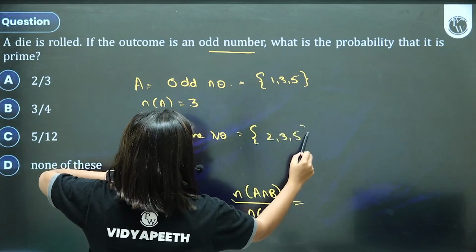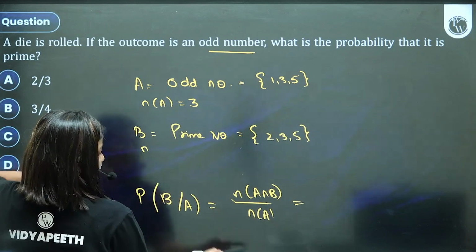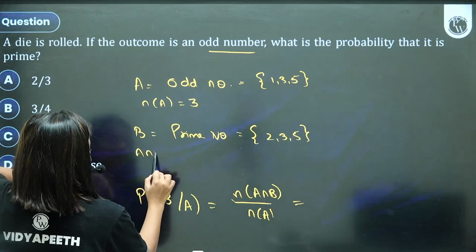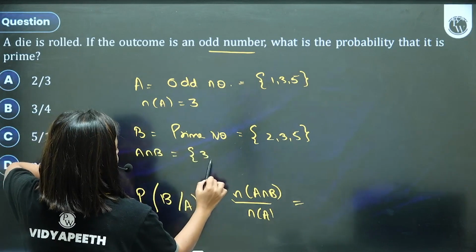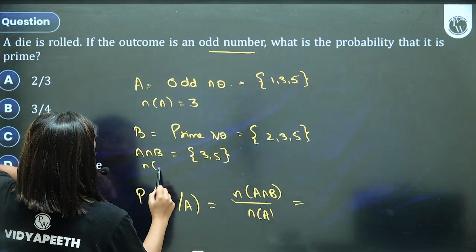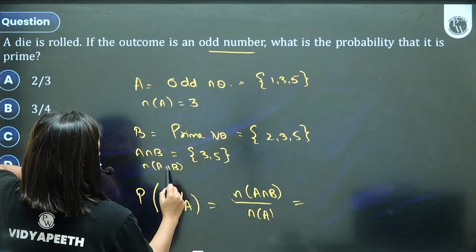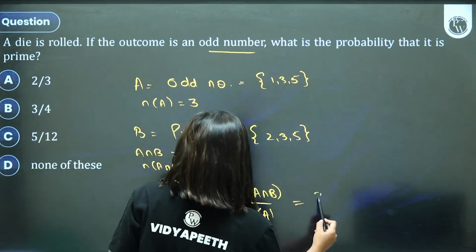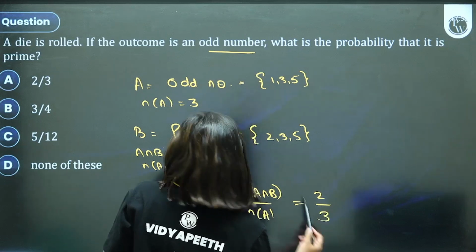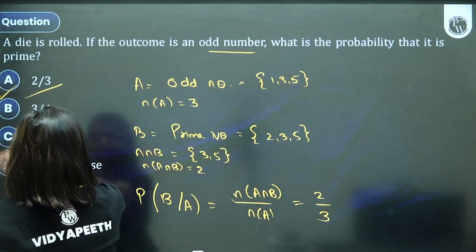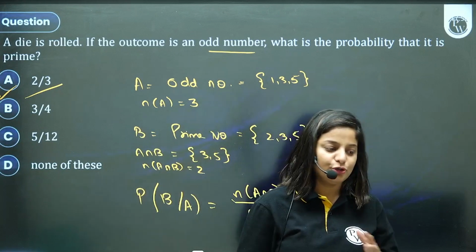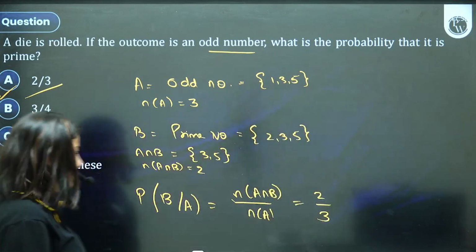2 is also a prime number. We don't know n of B anyway. What does A in section B? 3 and 5, that's equal to 2. So the answer will be 2, by option A. Just write it like this and impress the teacher. You have understood very well.